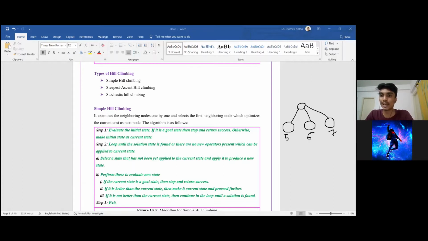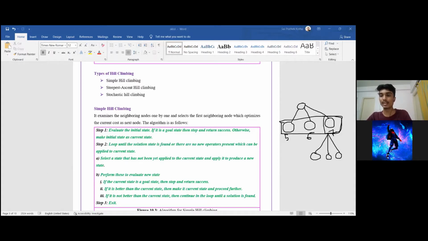And we have to choose the maximum in each step. So as we can see, the generated nodes have 3 different values. And in this, 7 is the maximum value. So we will obviously choose 7 as the next successor, and we will then generate the child of this node.